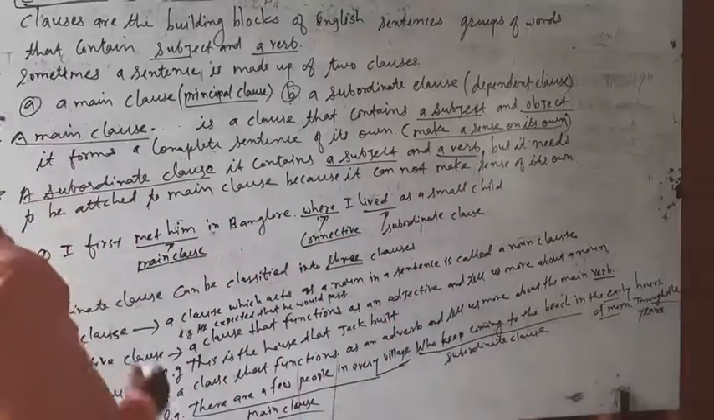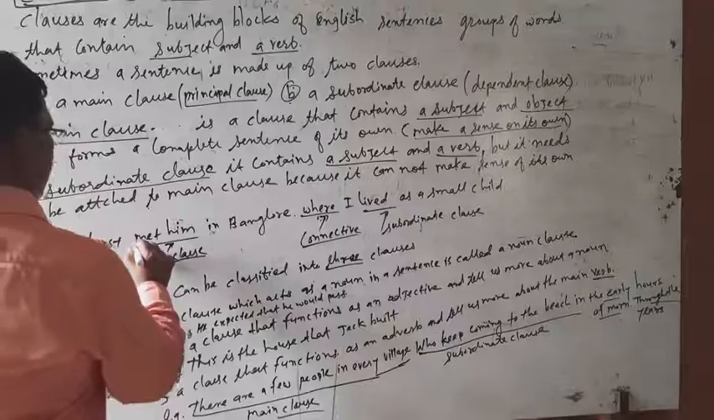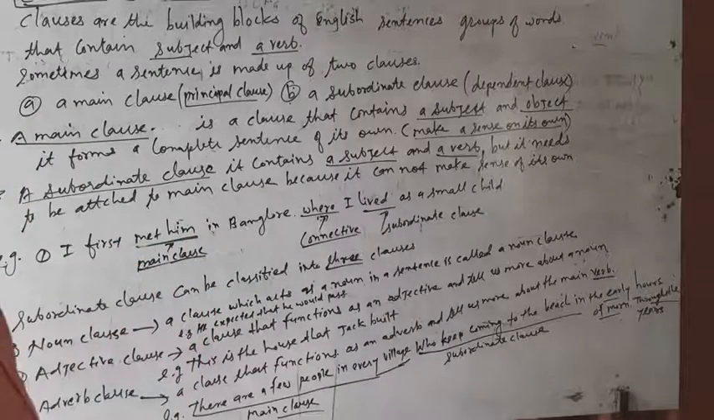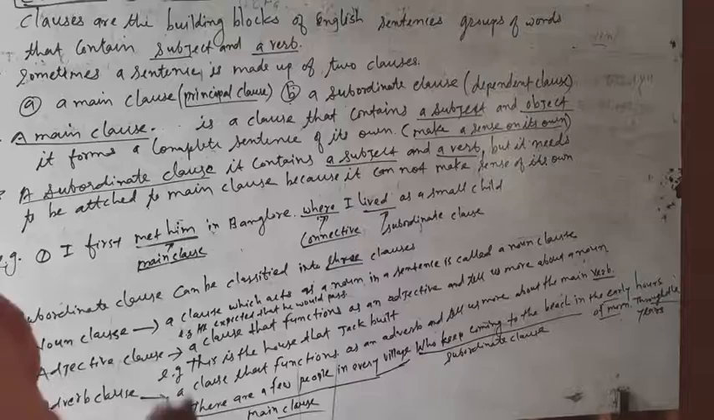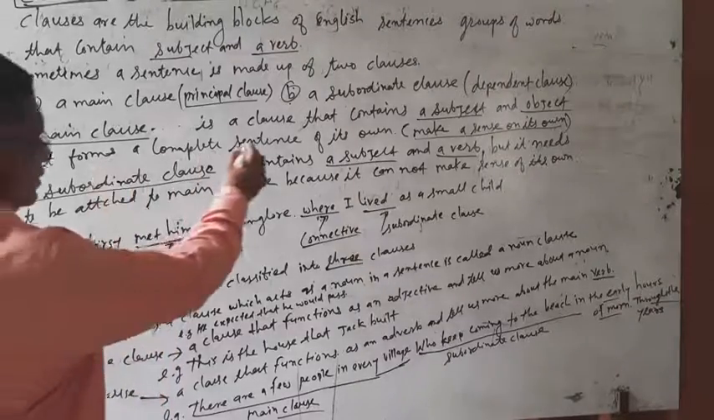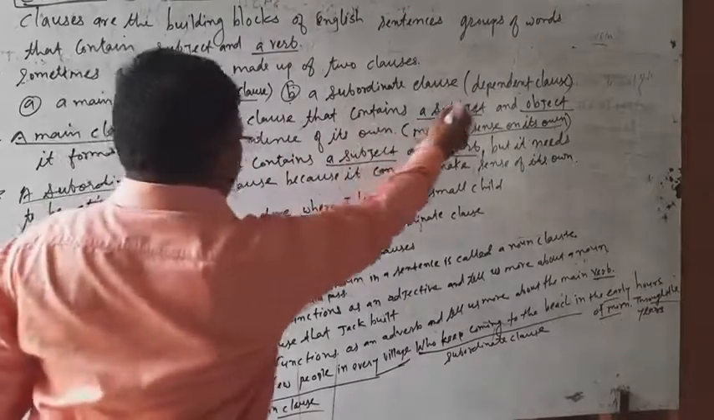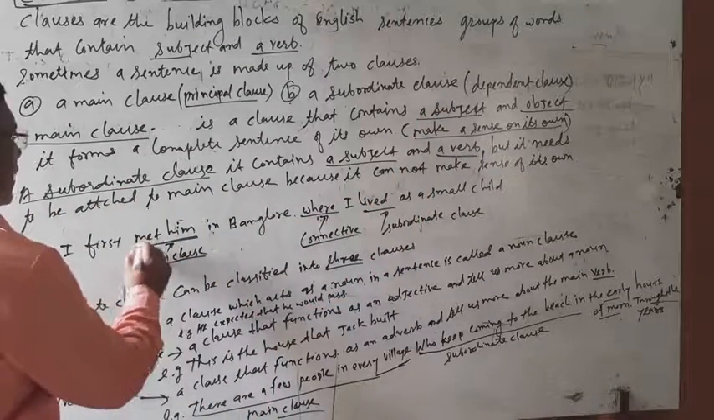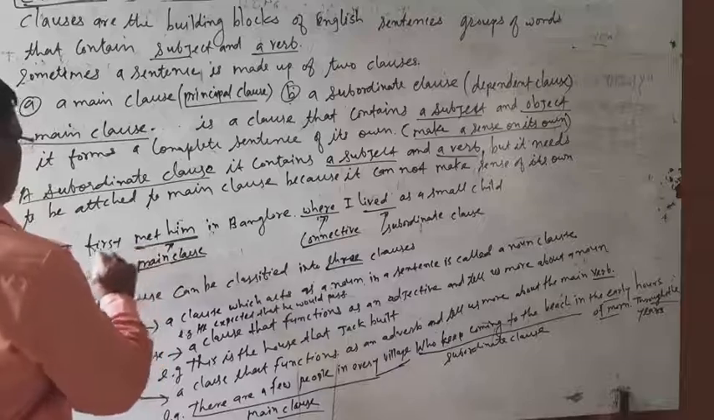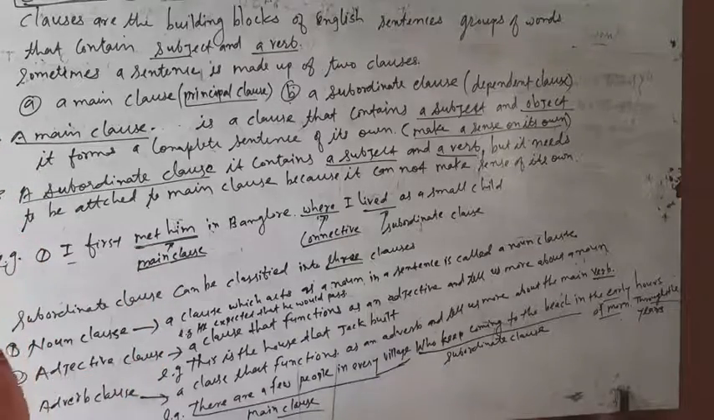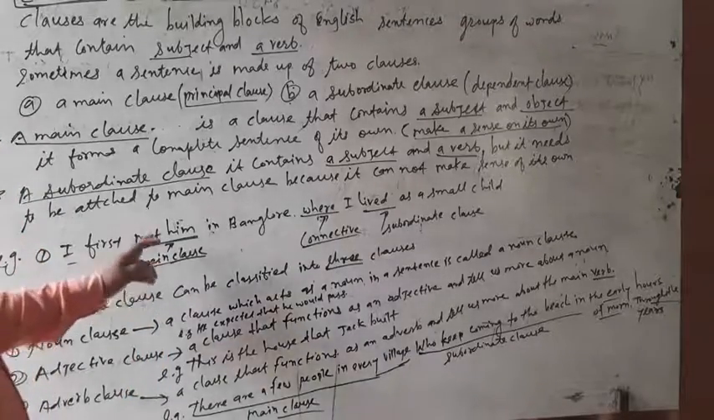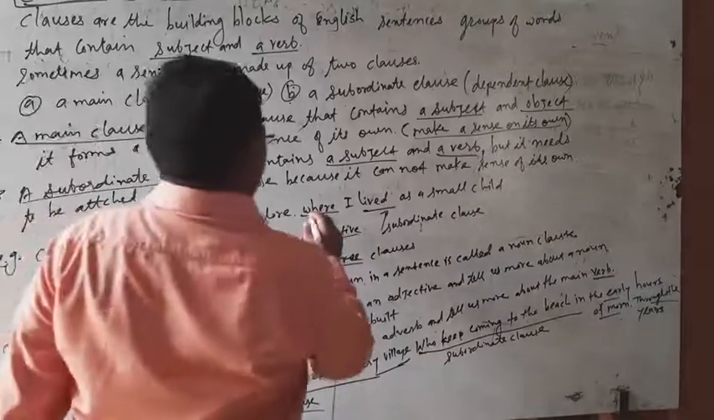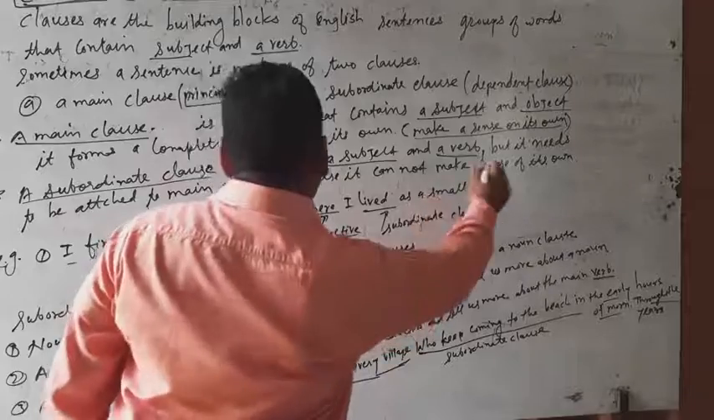Now see here, I first met him. It is a main clause. Met him is a main clause because a main clause contains a subject and an object. See here is the subject and object. It is a main clause: I met him in Bangalore.